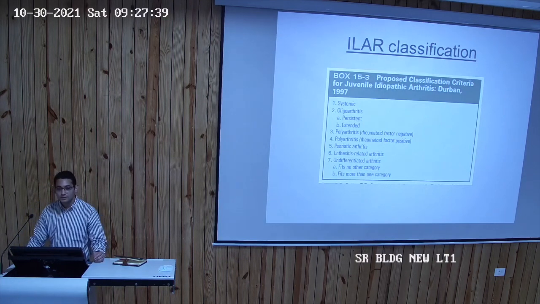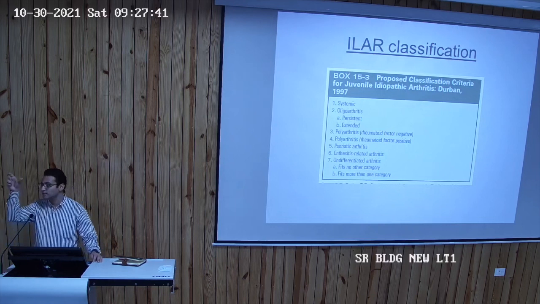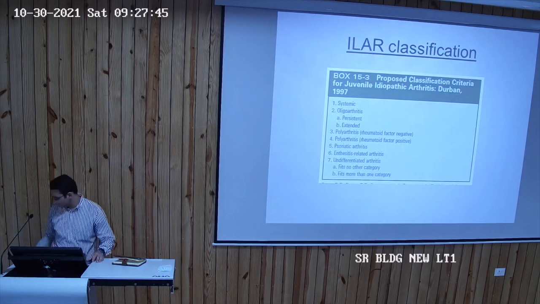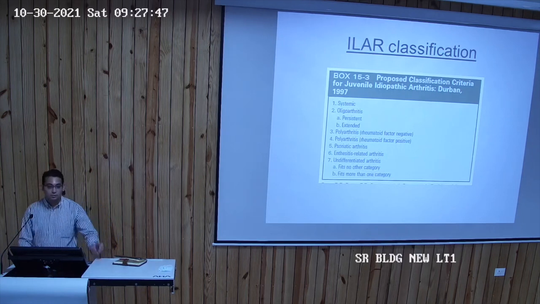Enthesitis related arthritis. Enthesis क्या होता है? Whenever a muscle attaches to a bone, तो muscle आता है, फिर tendon आती है, and then it attaches to a bone. That point is the enthesis. जैसे अपना tendo-achilles होता है पीछे का, those points are called as enthesis. So enthesitis related arthritis is the childhood counterpart of ankylosing spondylitis. जो बड़े लोगों में आप देखते हैं बैक का प्रॉब्लम हो रहा है, स्पाइन का प्रॉब्लम हो रहा है, इसका childhood counterpart is called as ERA.